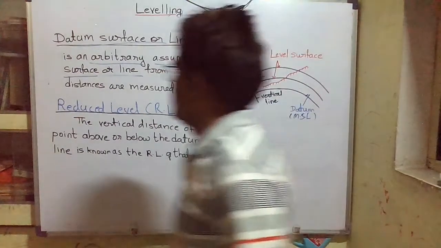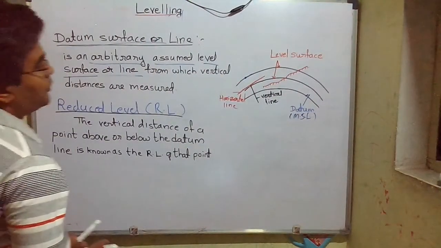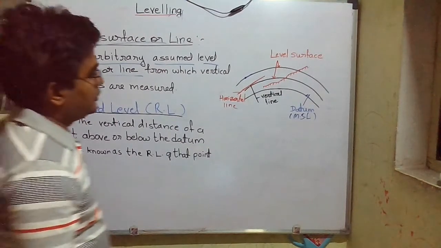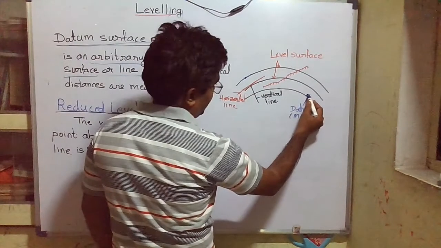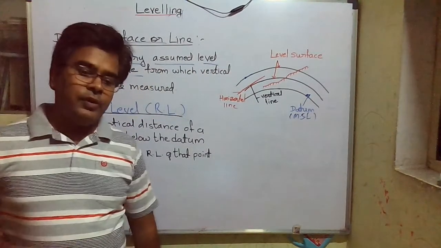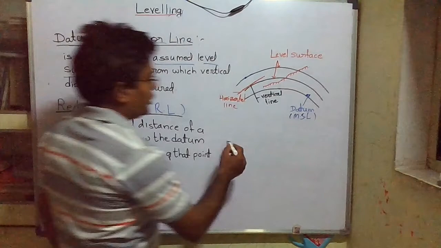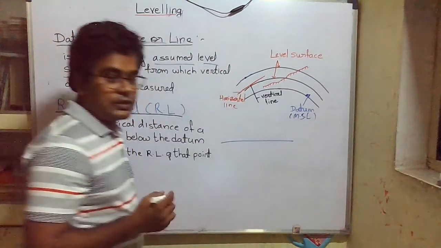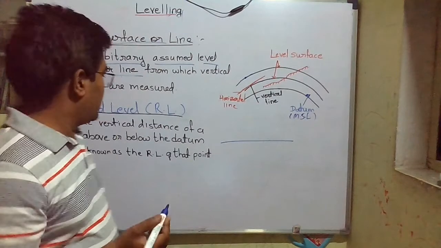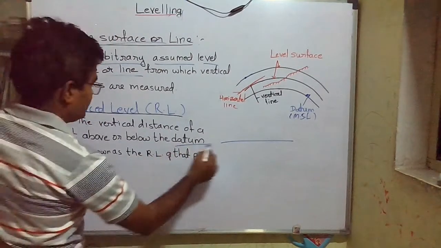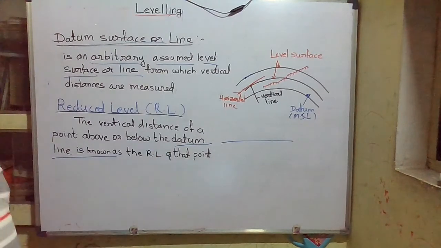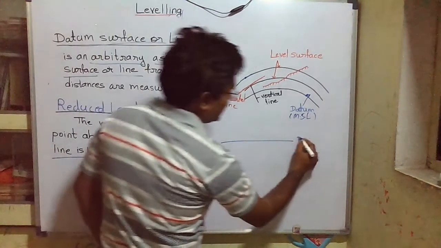Suppose, to measure the distances, we assume some datum surface as some mean sea level, from which we measure the heights of different points on the Earth surface. So reduced level is nothing but the distance of that point from this datum surface, the distance of a point above or below the datum surface.